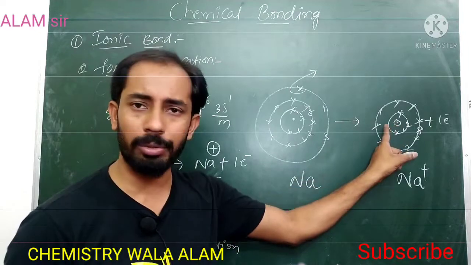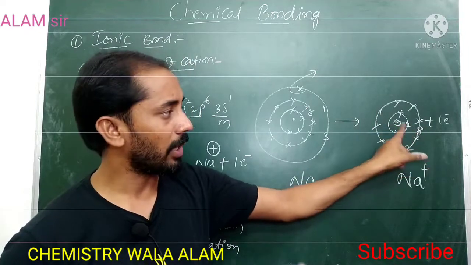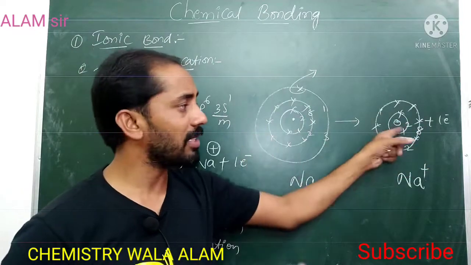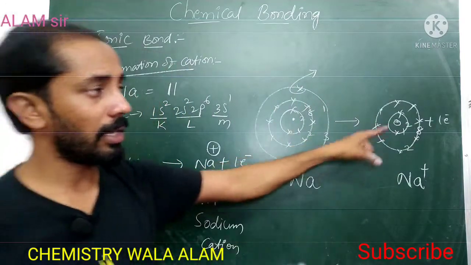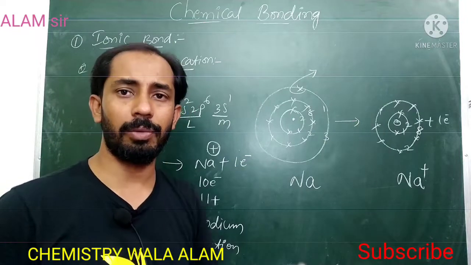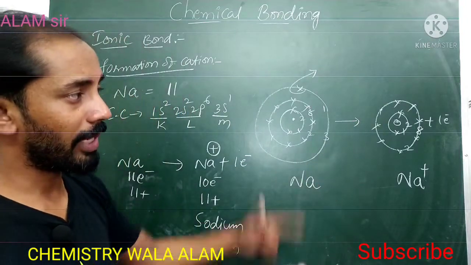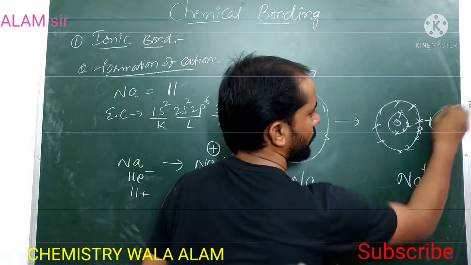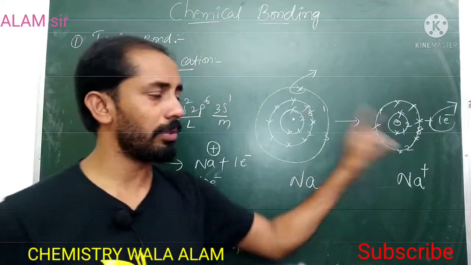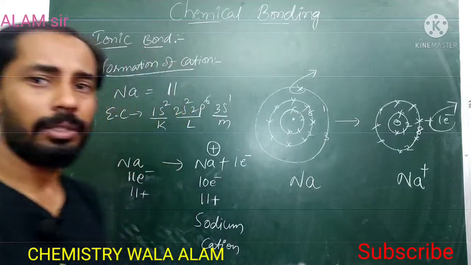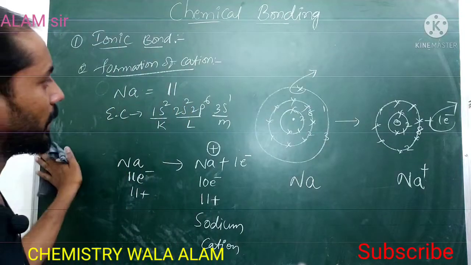So it contains only the K shell and L shell, with 2 and 8 electrons. According to Lewis, having 8 electrons in the last shell is more stable. To get stability, sodium loses 1 electron and is converted into the sodium cation. This is the first step, formation of the cation.